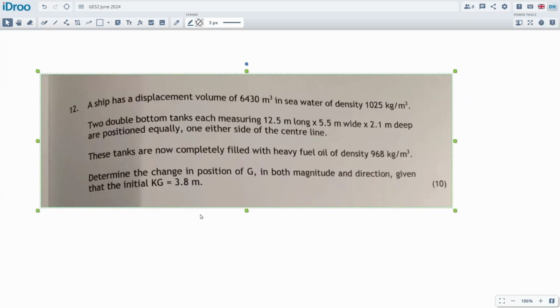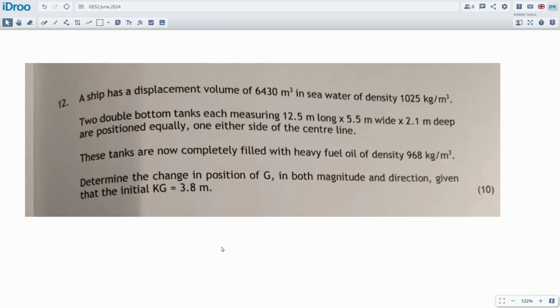Alright, number 12 is a naval architecture question, but it's a little bit harder. It's not too hard, it's just the harder style, right? This is to do with loading and unloading, or usually it's bunkering and unbunkering fuel, and it's a change of center of gravity of the ship while it's loaded or unloaded. And we've got a few different variations on this, and I think this is the easy one.